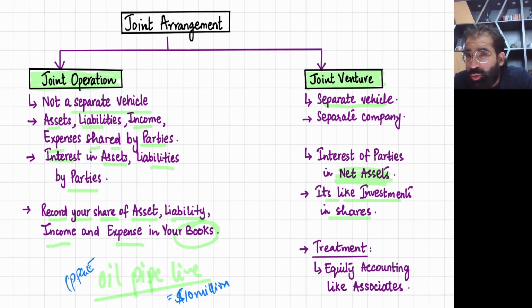So a joint venture is a separate vehicle in which the parties are distributed ordinary shares. That's why the parties have an interest in net assets. In a joint operation, there is an interest in assets directly. This is the biggest difference. Interest of parties in net assets is like an investment in shares.